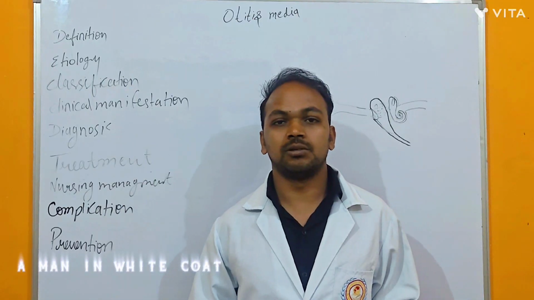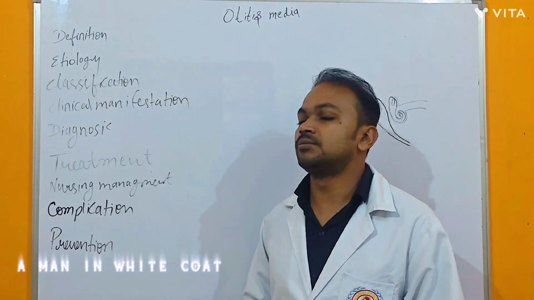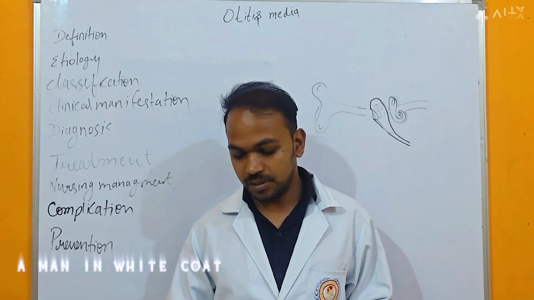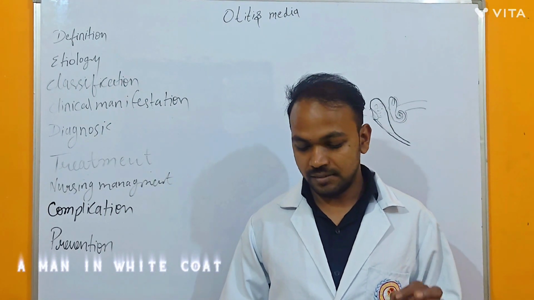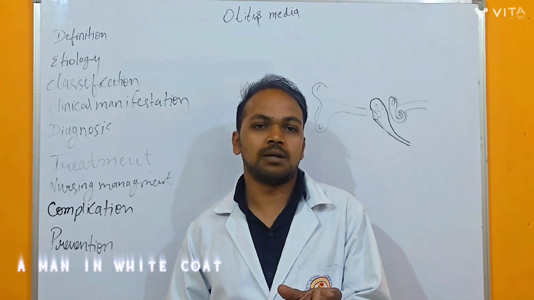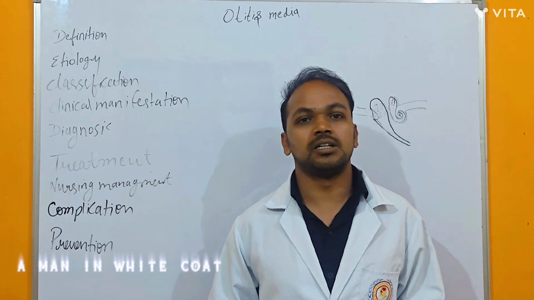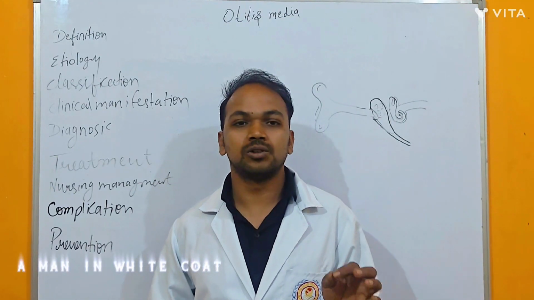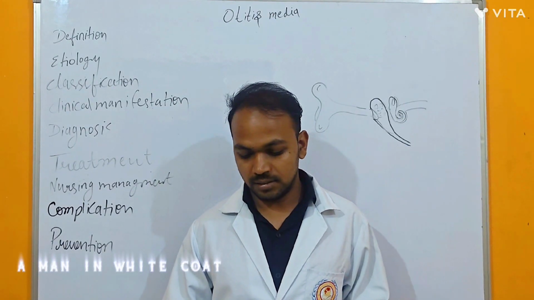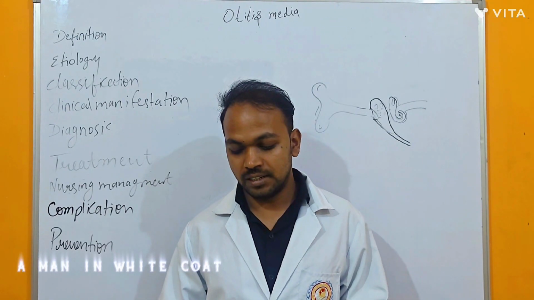Then classification. Basically there are three types of classification of otitis media. The first one is acute otitis media, a sudden infection with pain and fever. Acute means short duration. Then the second is otitis media with effusion, meaning fluid without infection.